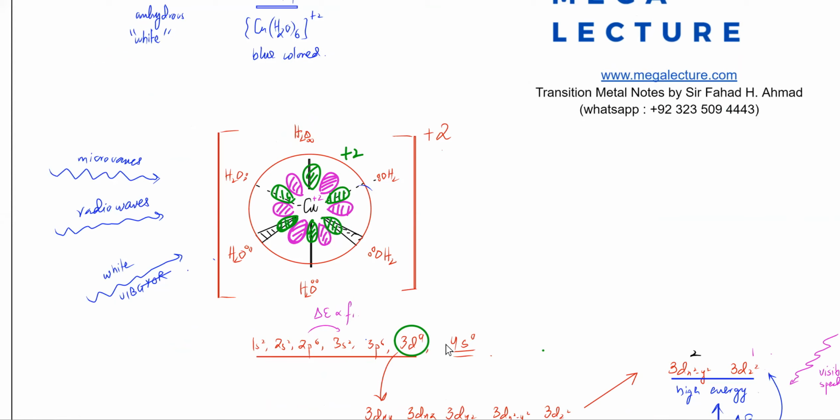The outer shell is empty. The fourth shell has lost electrons. Whenever a metal forms an ion, the outer shell is always empty. So the outer shell is completely empty. And the copper ion starts attracting water molecules. It starts attracting the water molecule lone pairs from all sides, from all the 6 sides.